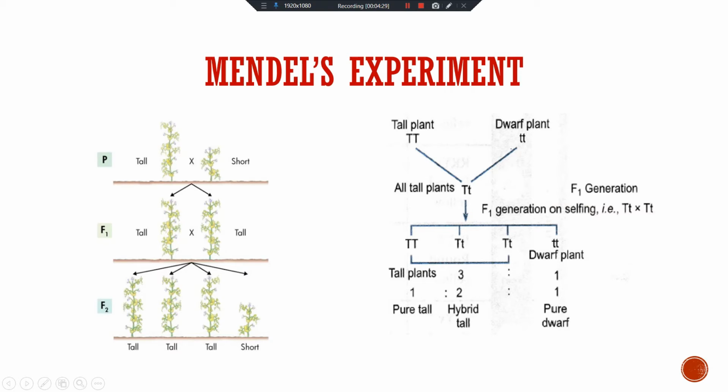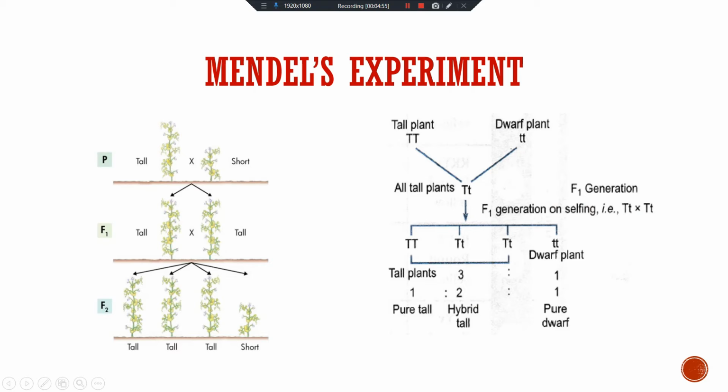In the F2 generation, you can see here both capital T, one capital T and small t, capital T and small t, and two small t. If we look at the phenotype, meaning by appearance, 3 parts are tall plants and 1 part is a dwarf plant. So the phenotype ratio is 3:1.